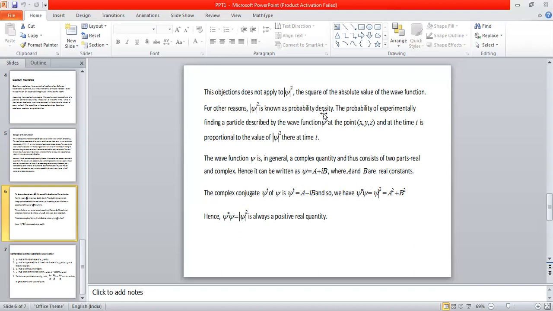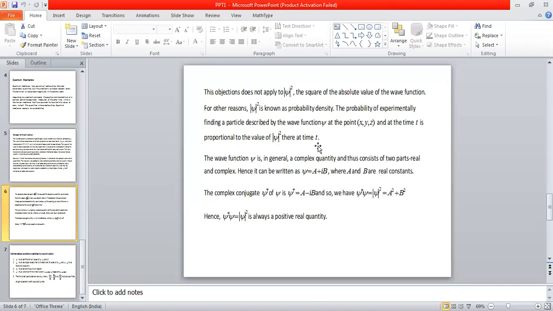Why do we call this probability density? We shall try to understand when we discuss Max Born's probability interpretation. But anyhow, right now I would like to use the word that modulus of psi square is known as probability density. So the probability of experimentally finding a particle described by the wave function psi at a point x, y, z and at a time t is proportional to the value of modulus of psi square at that particular time.